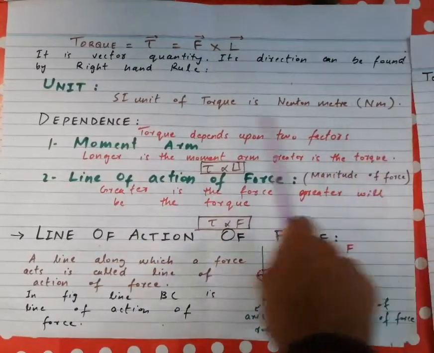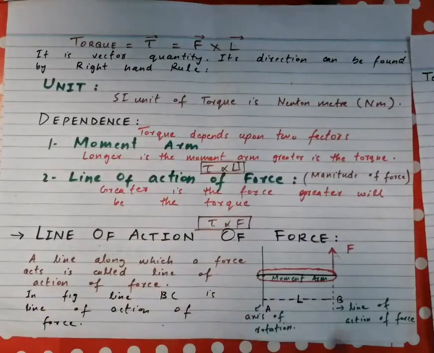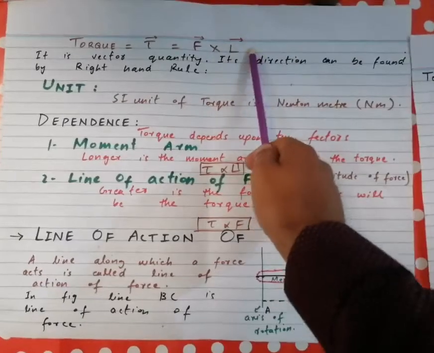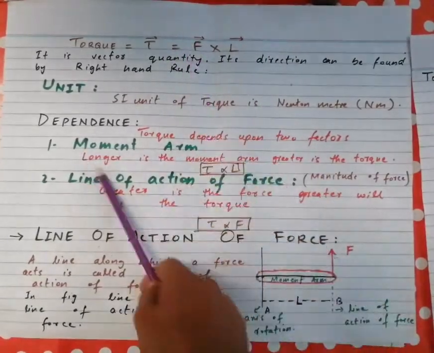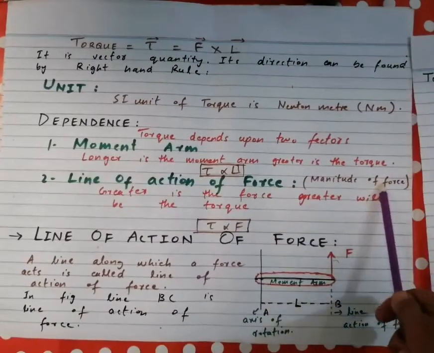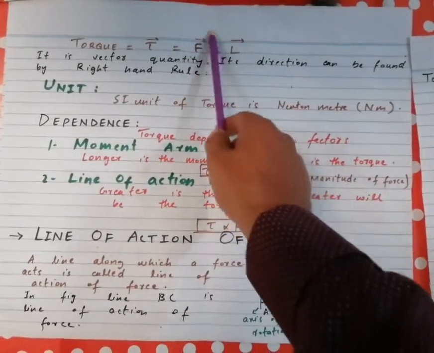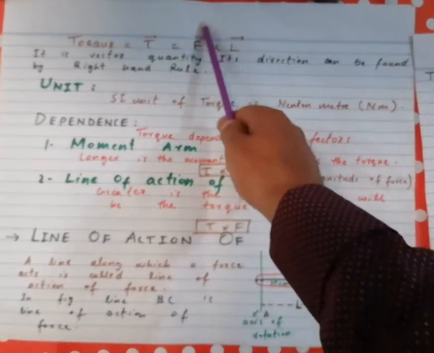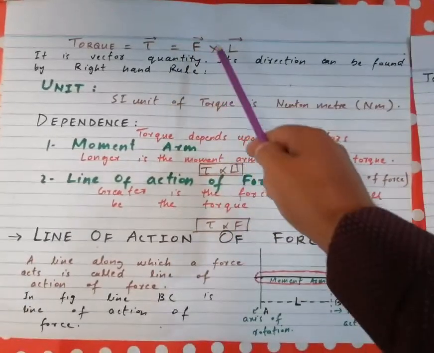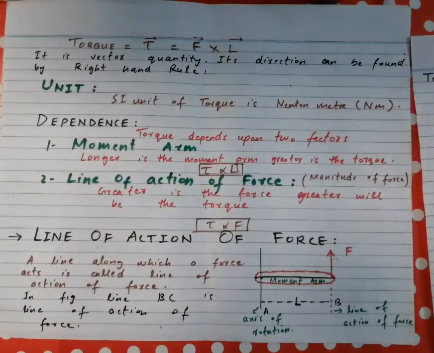Now we discuss the dependence of torque. Torque depends upon two factors. From the formula we can see these two factors: the magnitude of the force F, or the line of action of the force, and the second thing is the moment arm.